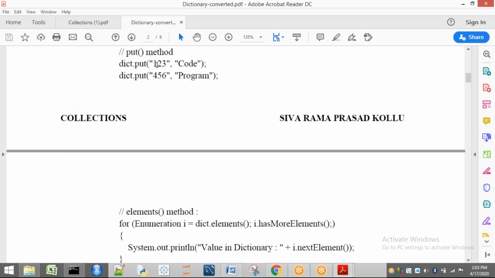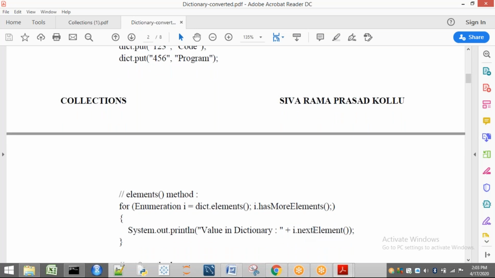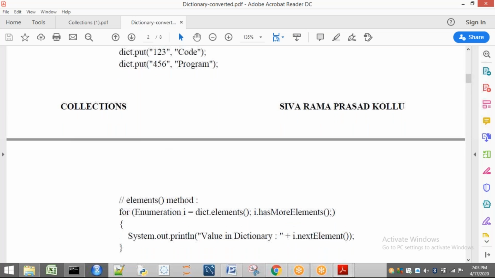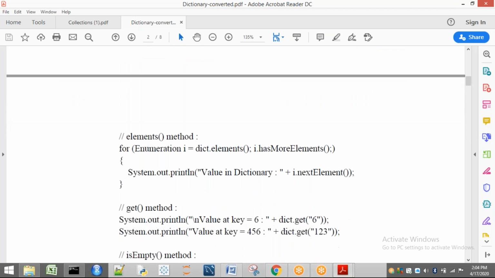When I say dict.elements, first 123 code is going to be in i. Is i having elements? Yes, so it is going to print the value in the dictionary, that is i.nextElement, which is 123 code, the first one. Next, the loop continues. The second element, 456 program, is placed in i. Does i have any more elements? Yes. So the value in the dictionary, 456 program, is printed. So that is the concept.